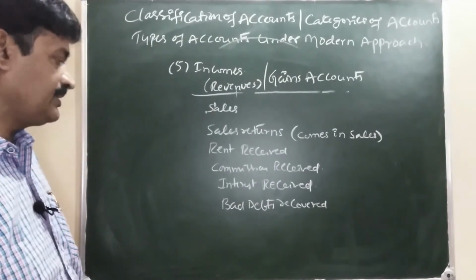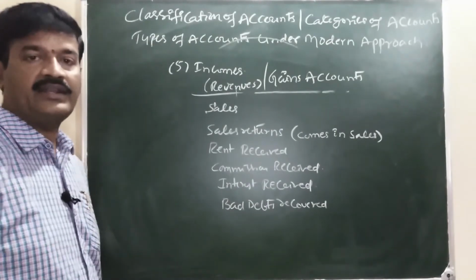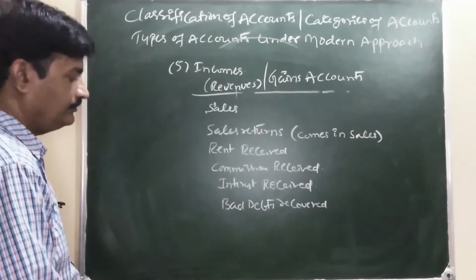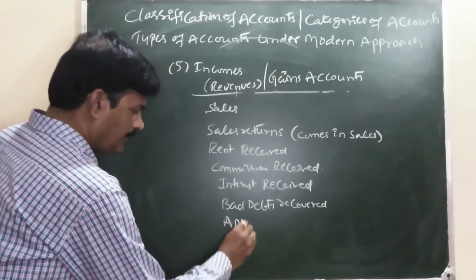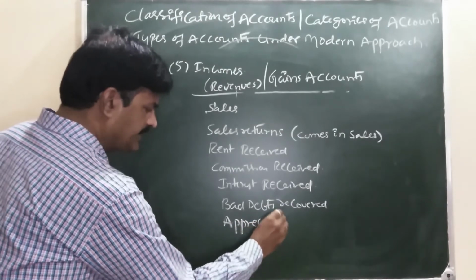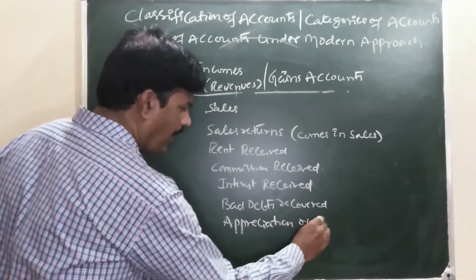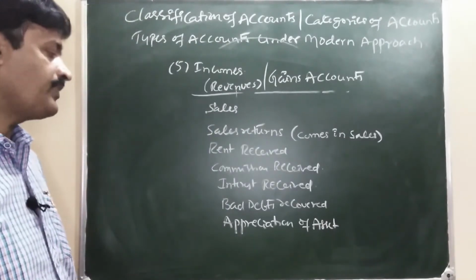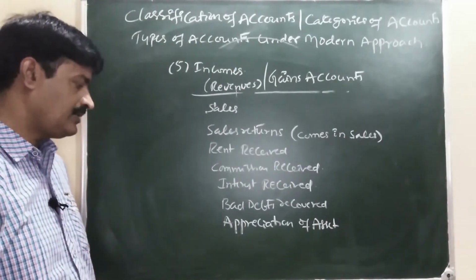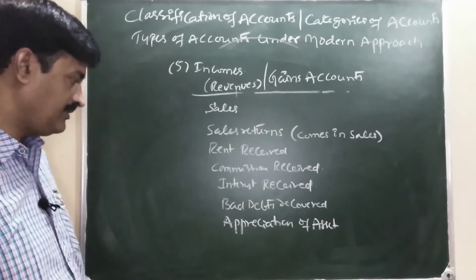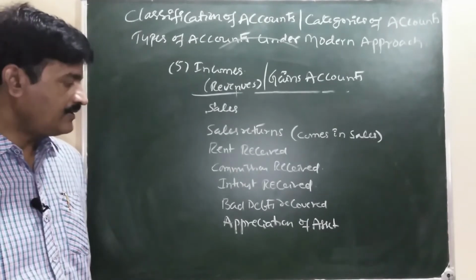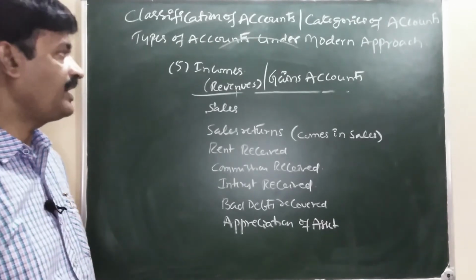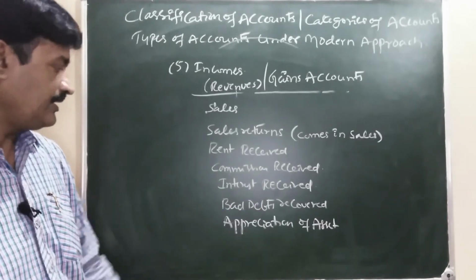Irrecoverable amount, luckily we collected, is a gain. Appreciation of asset. The value of asset is increased. How much it increased? It is appreciation. That appreciation of asset comes under gain. Gain comes under this head.